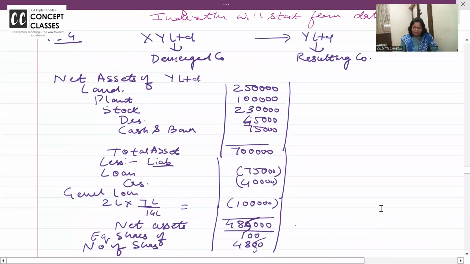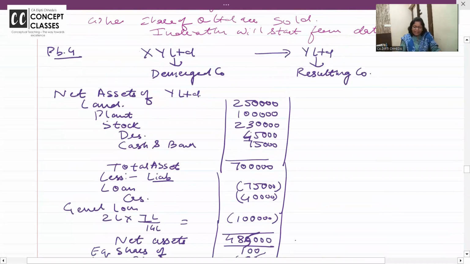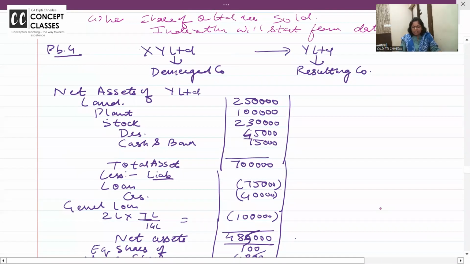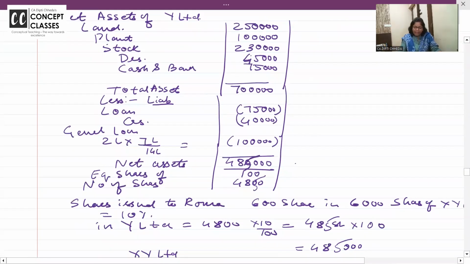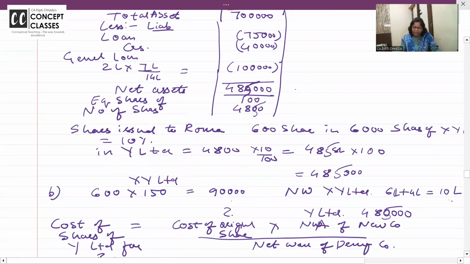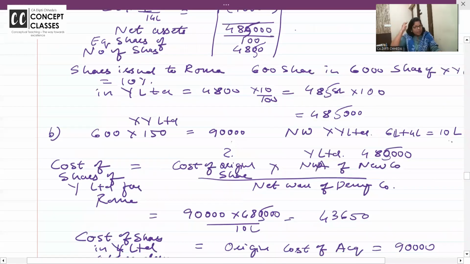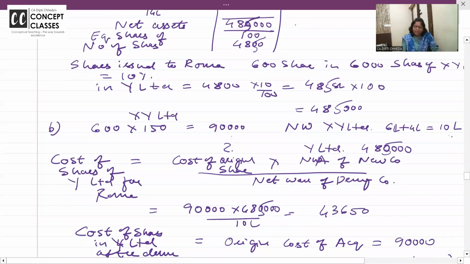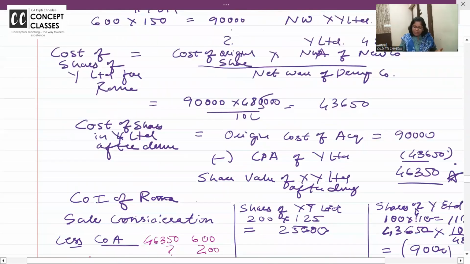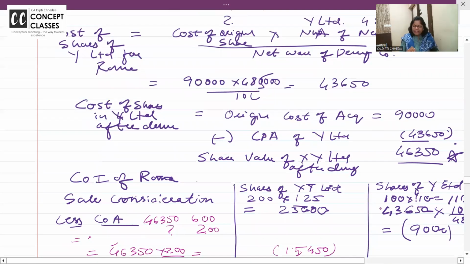See, look at this. X Limited, I am the original shareholder. Now one company split, Y Limited, the resulting company. So Y Limited has taken the net assets of the new company, 4,85,000, and at 100 rupees per share, they have issued 4,850 shares. Now I had 600 shares in the original company which I had acquired for 90,000.